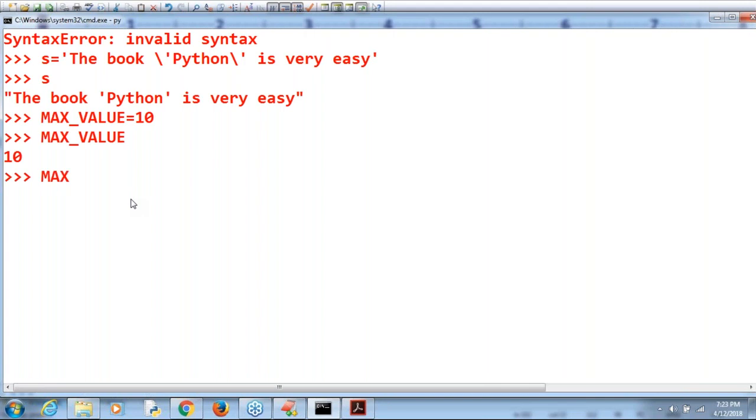Now I want to change its value. MAX_VALUE = 999. Can you please tell, is it acceptable or not? Yes, perfectly, this is acceptable. No problem. It is a convention that it is a constant, but there is no such concept in Python. You can change its value, no problem at all. If I print it, automatically we get 999. That's why make sure the constants concept is not applicable. If you want to indicate that it's a constant and nobody should change its value, better to use uppercase characters.